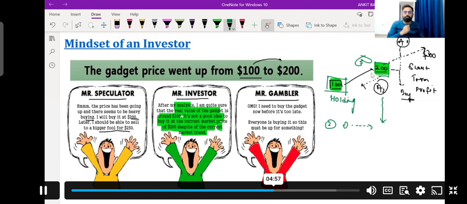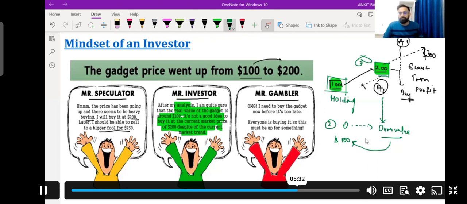I have given you the example of Zomato, right? When Zomato got listed, the price was 126 rupees, and right now the current price is 77 or 76 rupees. So similarly, what companies do is they try to market their share, they try to promote their share, so the price goes up for some time and again the price comes down, right? So here the investor assumes that this is an overpriced or overvalued share, and he won't be investing in this share because he knows the price will come down again. So if the investor is not holding any share, he won't be buying this share because he knows the real value of this share, right?